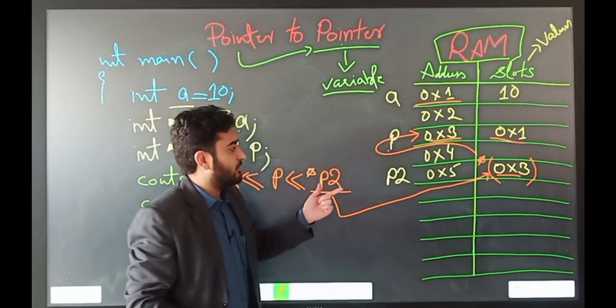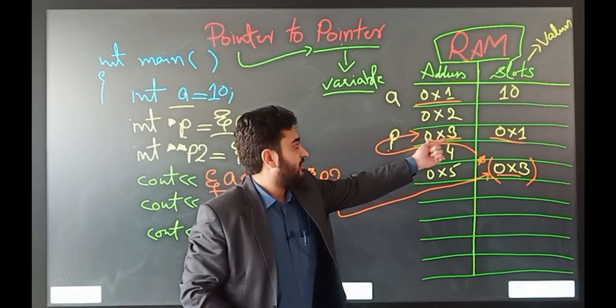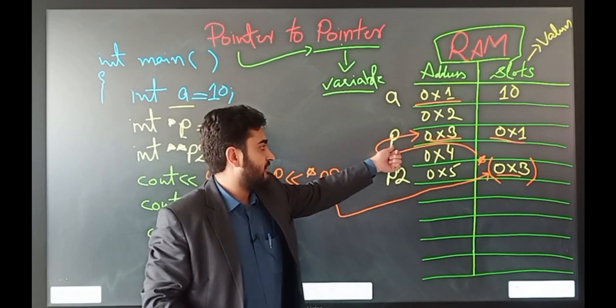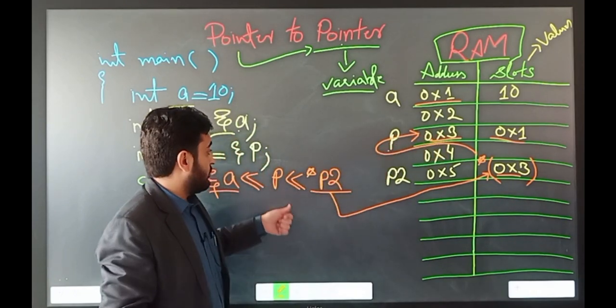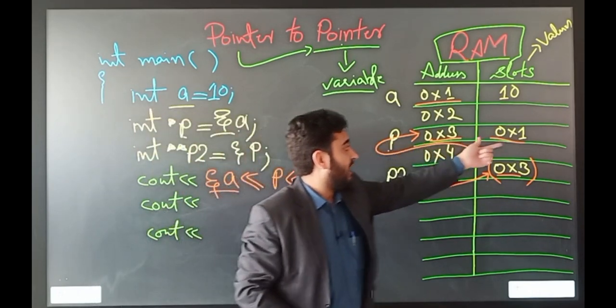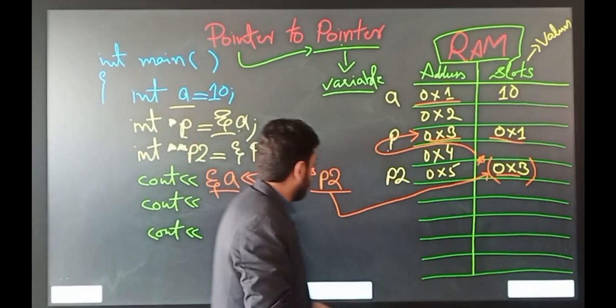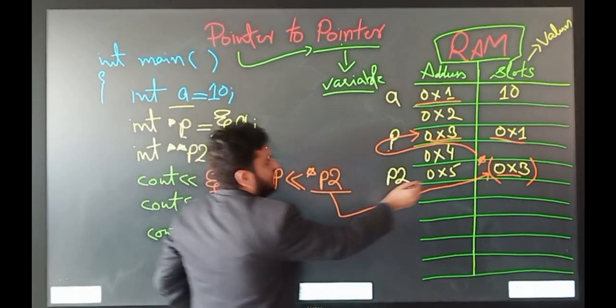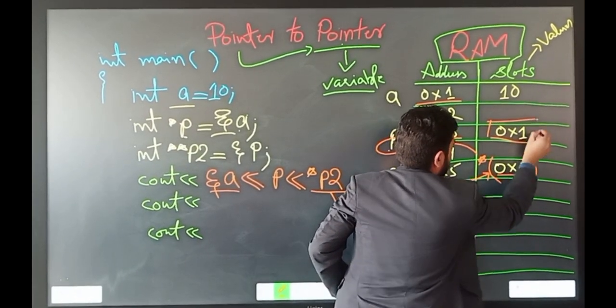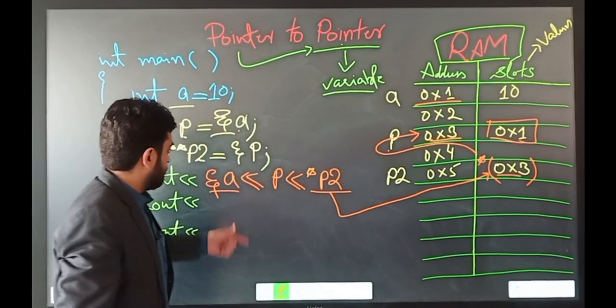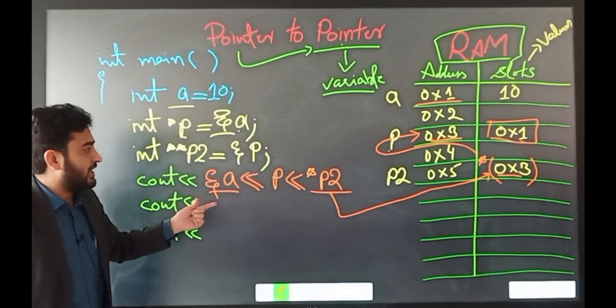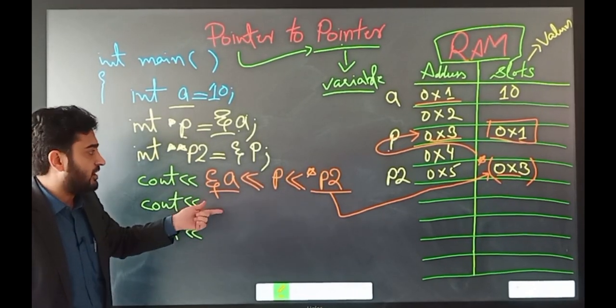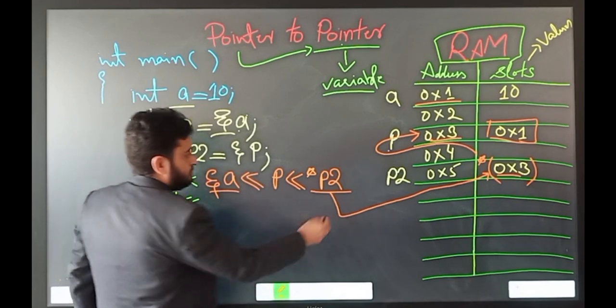So the processor will come to the address 0x3. This is the address of P, and at that address we have the value 0x1. So this will print the value 0x1. So in either case we are printing the address of A.